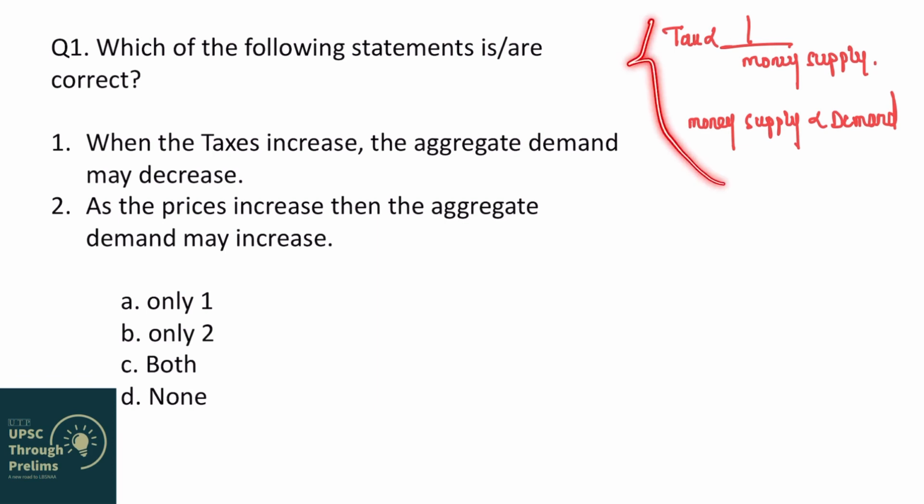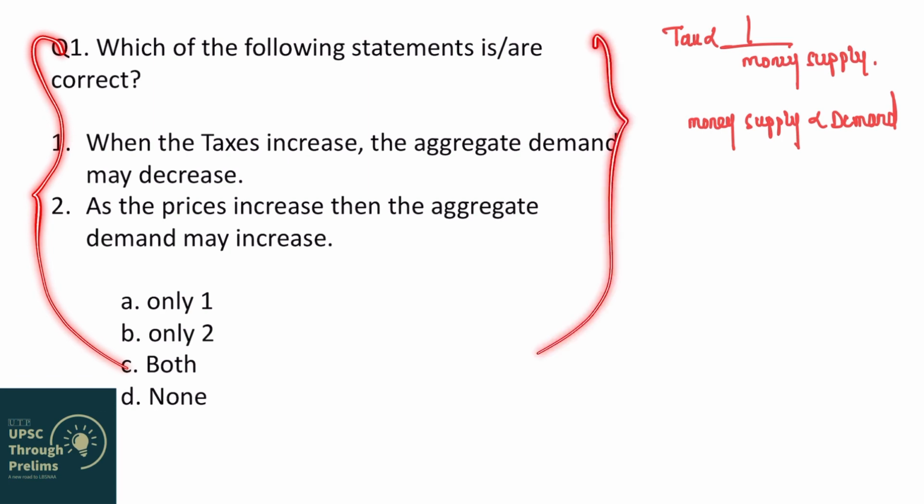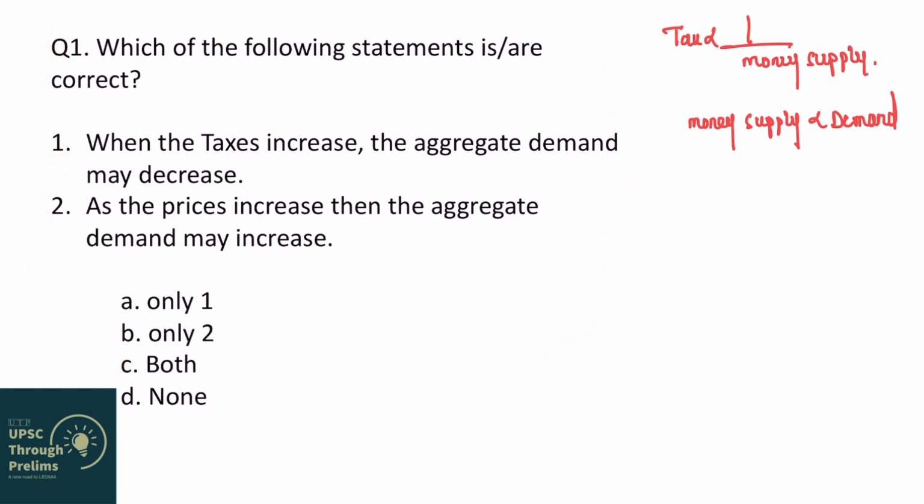So these two relationships are extremely important in order to understand not only this question, but higher concepts in economics, especially the expansionary and contractionary monetary policies, what is quantitative easing, and what is the impact of liquidity trap and all, right? So understand this very well. So let us go back to the first statement. When the taxes increase, what happens to money supply? It decreases. So when money supply decreases, what happens to demand? Demand also decreases, right? The aggregate demand may decrease. So this statement is correct.